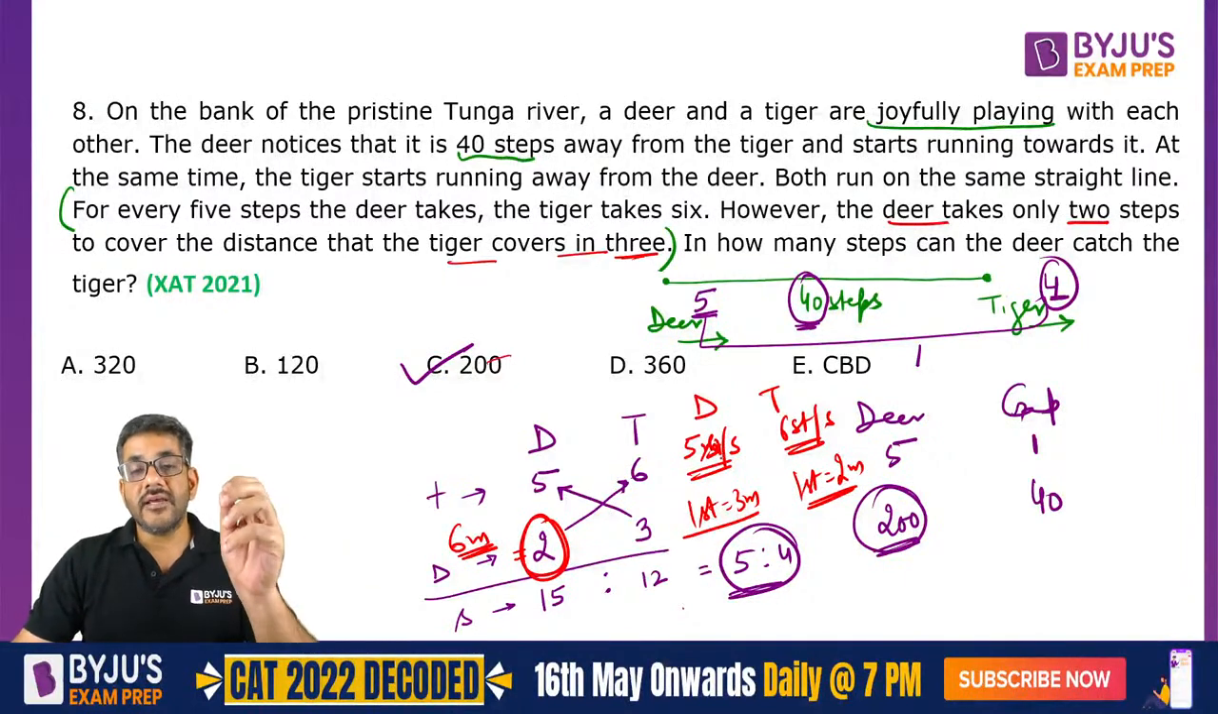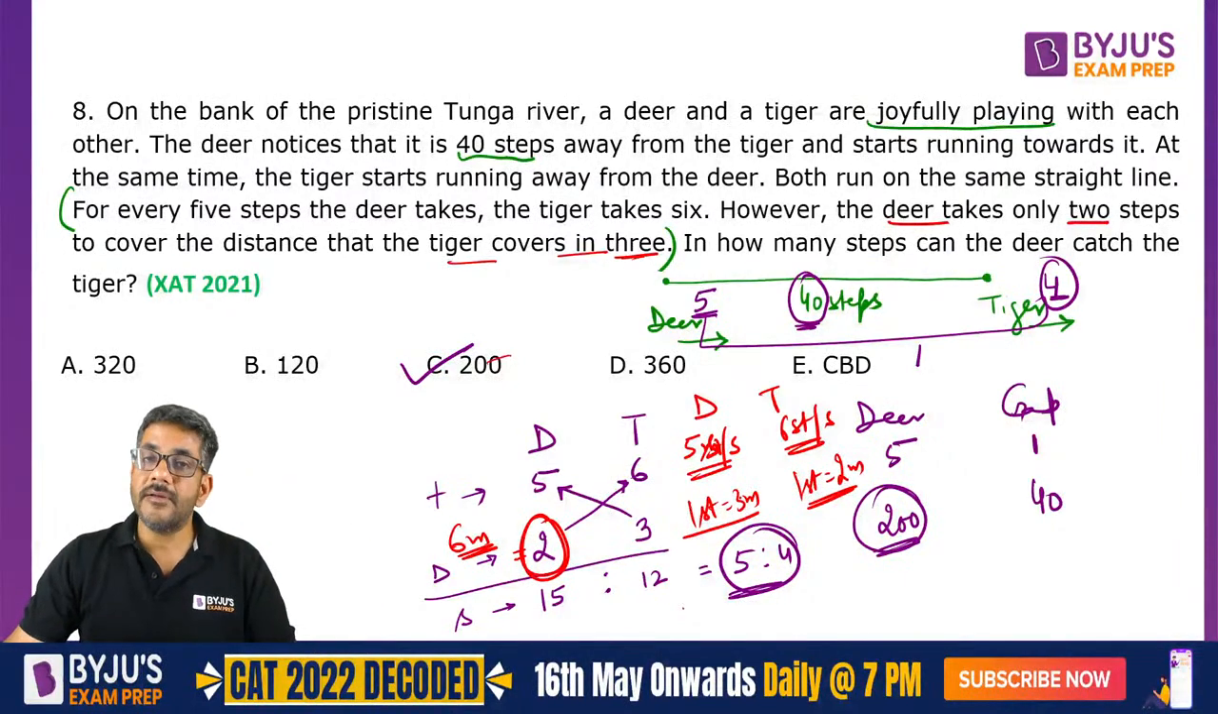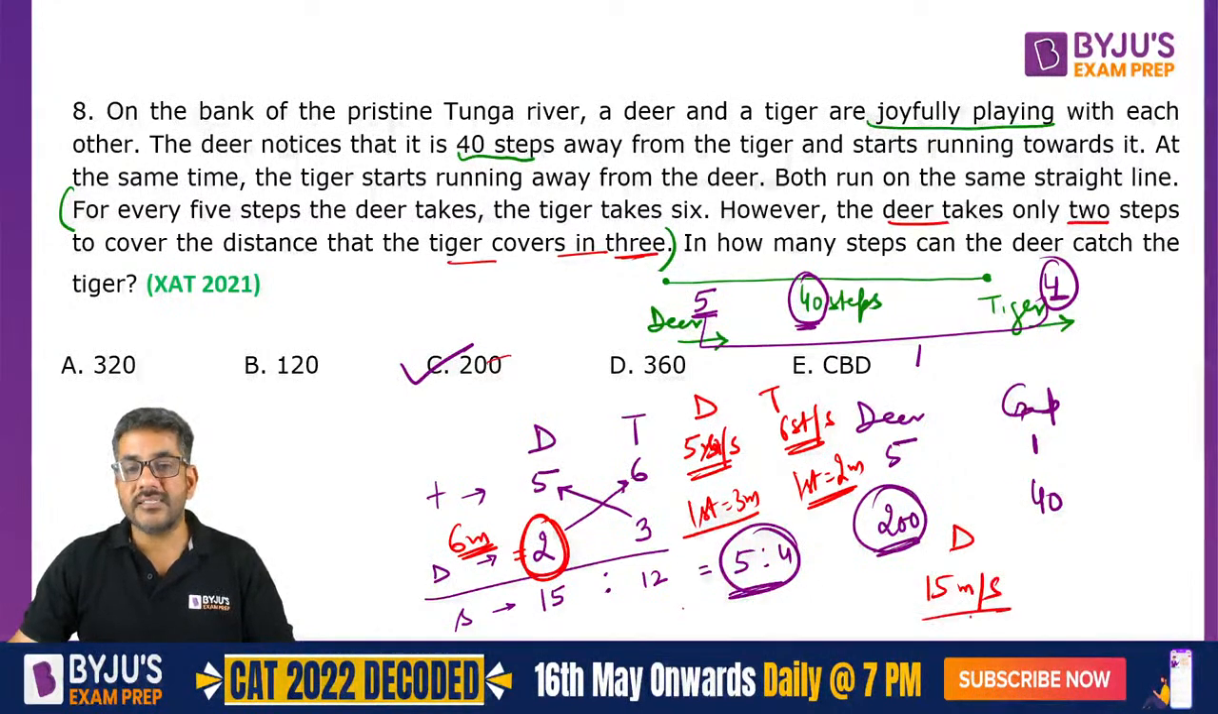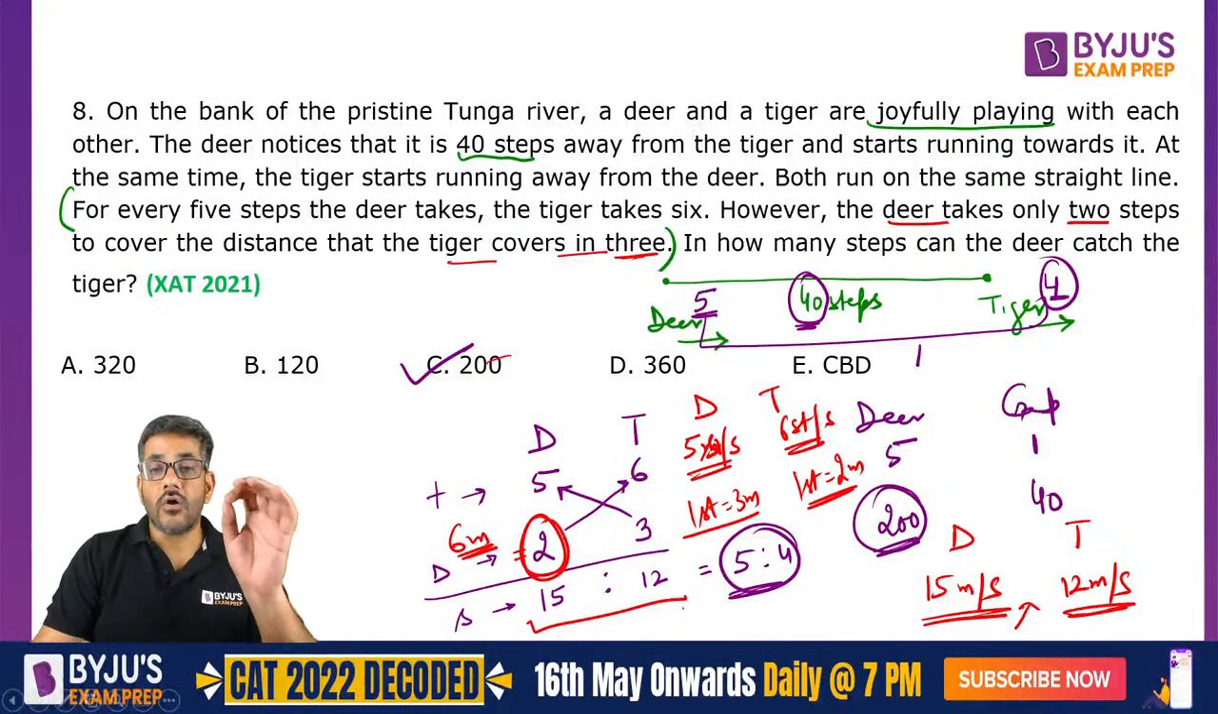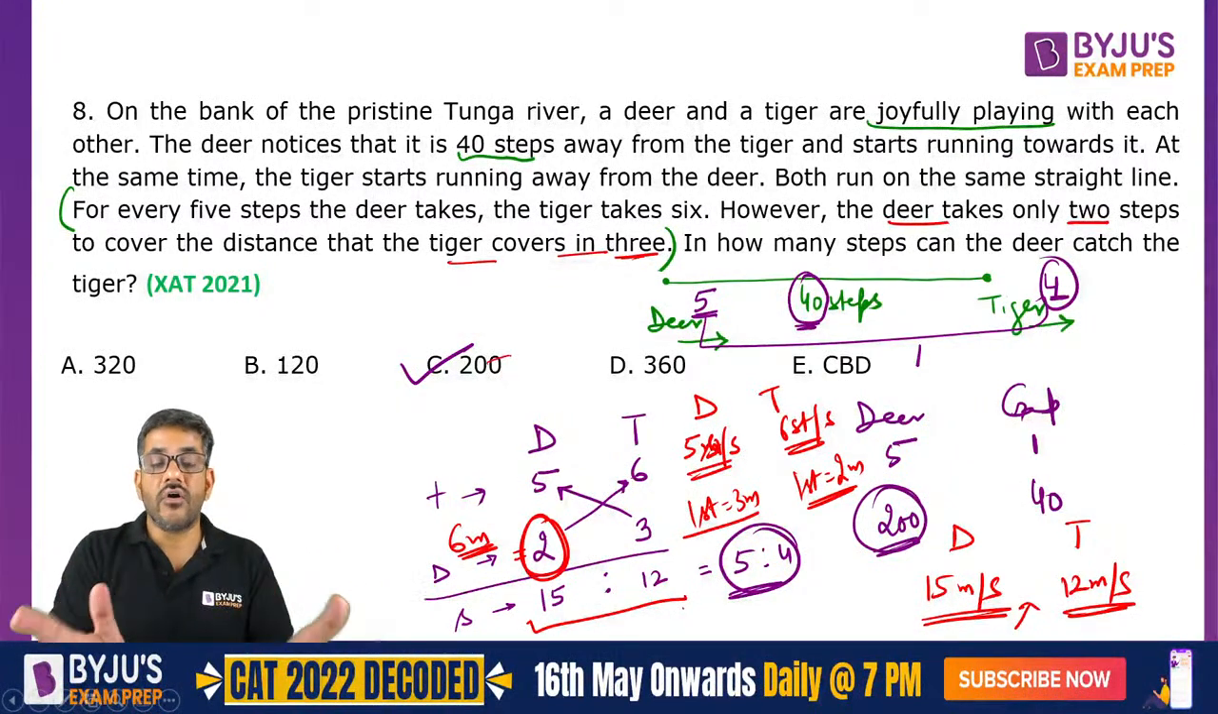अब डियर कवर करता है 5 steps in a second और एक स्टेप है 3 meters का. So speed of the deer is 15 meters in a second. Similarly, speed of the tiger is 12 meters in a second, exactly what we had written over here, and therefore we just cross multiply them to get the ratio of their speeds.